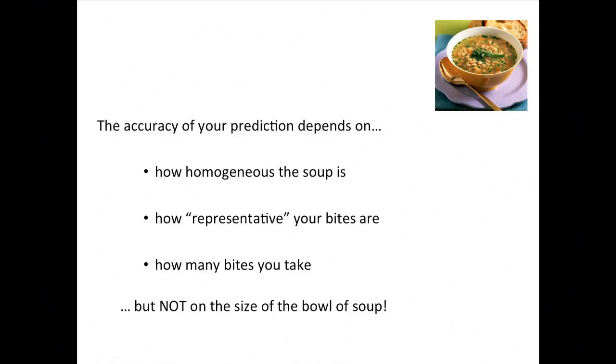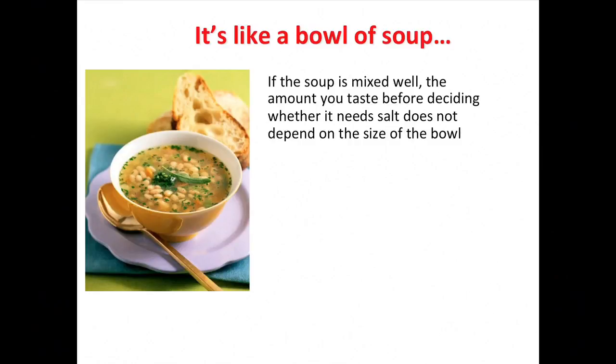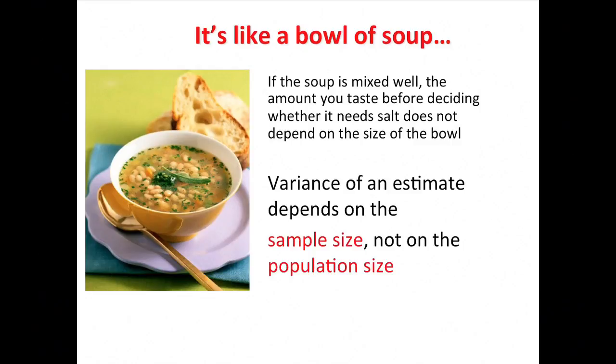That's the intuition that I want you to have here. If the soup is mixed well, the amount that I need to taste before deciding whether it needs salt does not depend on the size of the bowl, but rather the variance of my estimate, the precision of my guess at how salty the soup is, depends on how much soup I taste, not the size of the bowl, as long as the population, the bowl, is much bigger than the sample, the spoon.